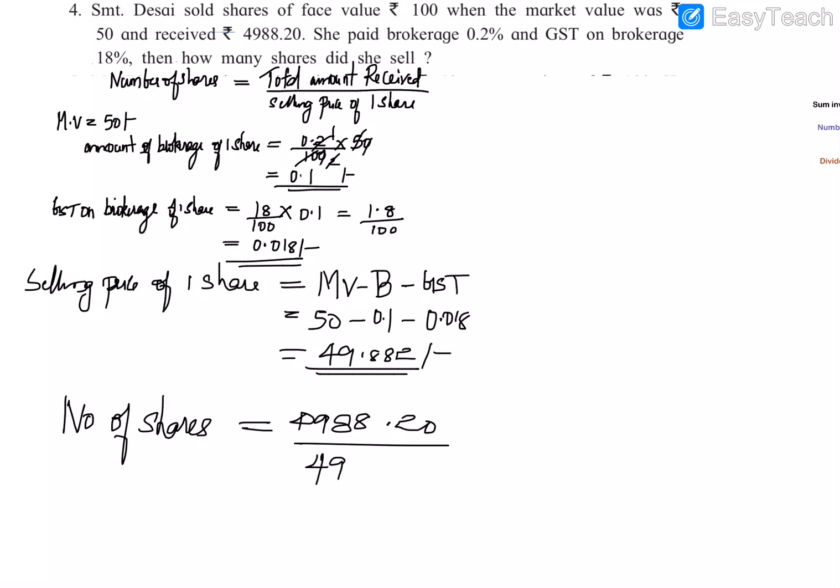So I am substituting 49.882 rupees. Here both the numerator and denominator have decimal places. So first we will convert the denominator to a whole number. There are 3 places after the decimal point, so I will multiply the denominator by 1000 to convert it. I will have to do the same in the numerator also, so into 1000.